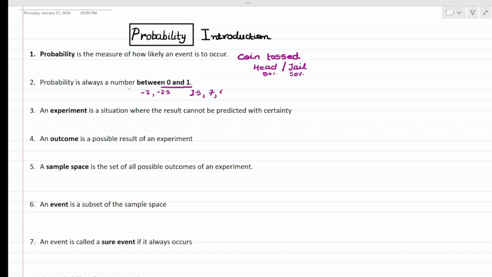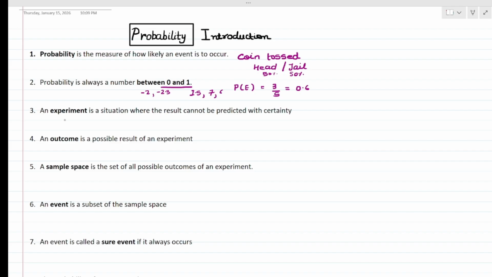Say for example, if I get the probability P of E equals 3 upon 5. When you divide 3 upon 5, you will get your answer as 0.6. That means if you are getting any number in p by q form as well, your answer will always be between 0 and 1 only. So probability is not less than 0 and not more than 1.